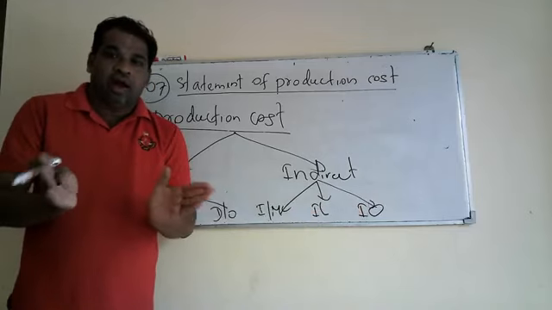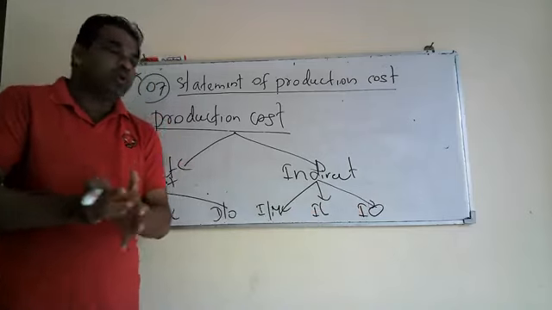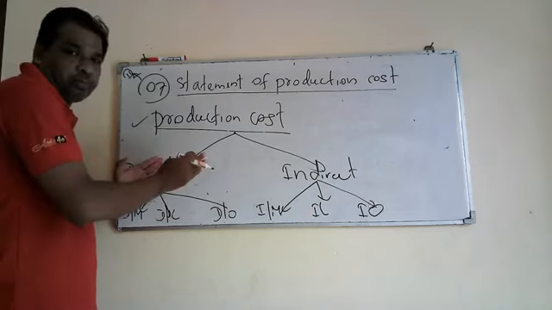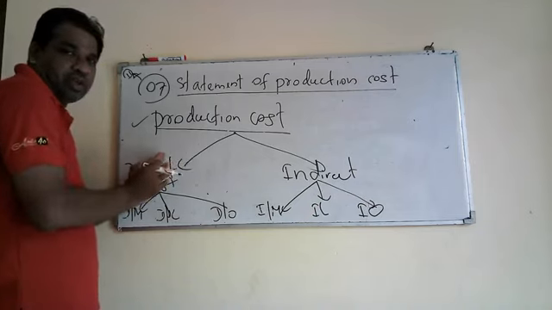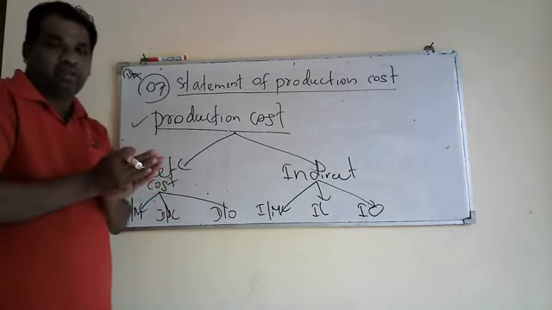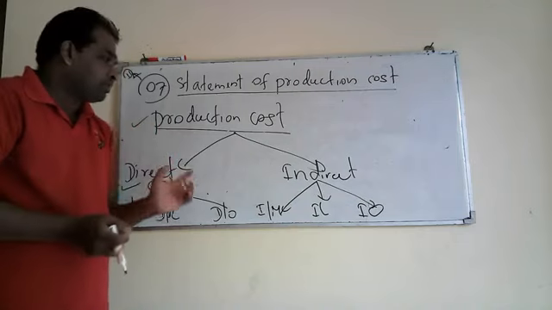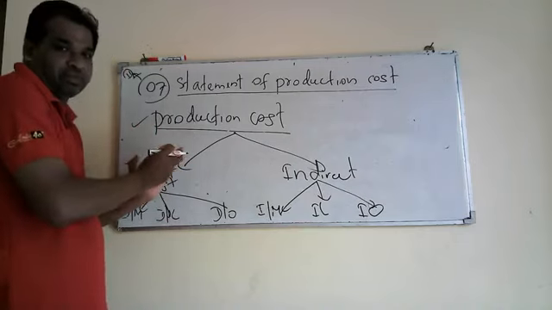So now you have an idea about the classification of production cost and the elements of production cost.